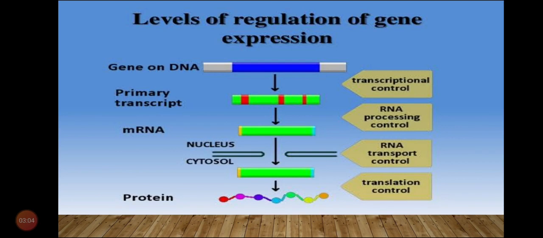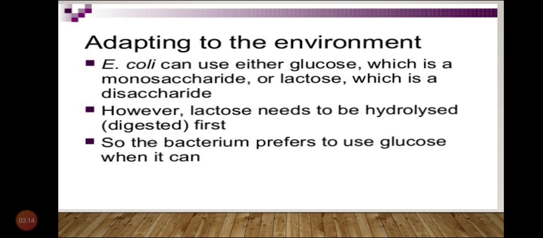Genes of a cell are expressed to perform different functions. For example, adapting to the environment. How does this go? In the bacterium E. coli, an enzyme beta-galactosidase is synthesized. It is used for hydrolysis of lactose into galactose and glucose.